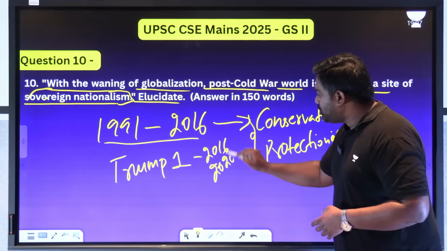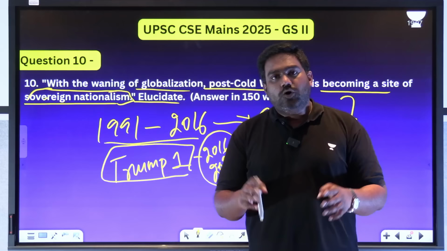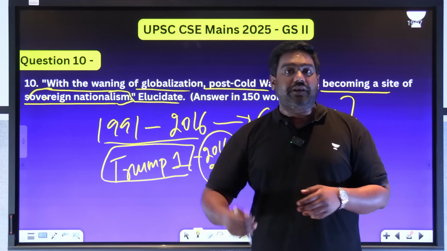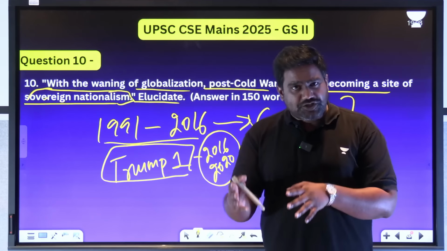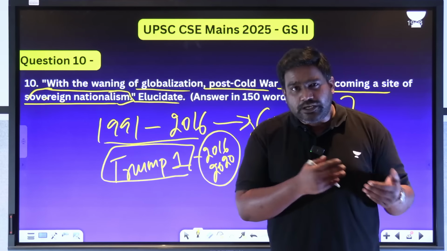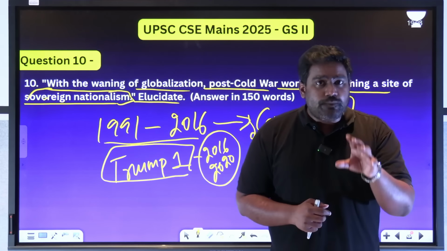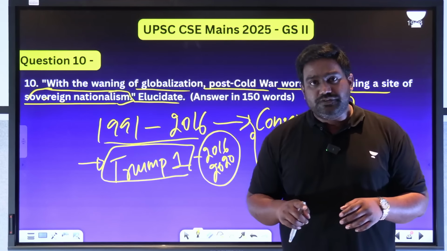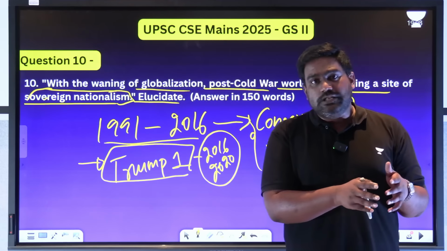Donald Trump's policies, which were more inward-looking, which were more self-centered, driven by his objective to make America great again, were focused on raising the tariffs, engaging in trade wars. It was focused on bringing manufacturing back into the US, or creating independent supply chains where the US need not depend on China, as it controlled most of the global supply chains at that point. So you need to mention the disruption caused by Trump's policies during the first administration. This is where the global order saw a major shift towards sovereign nationalism.